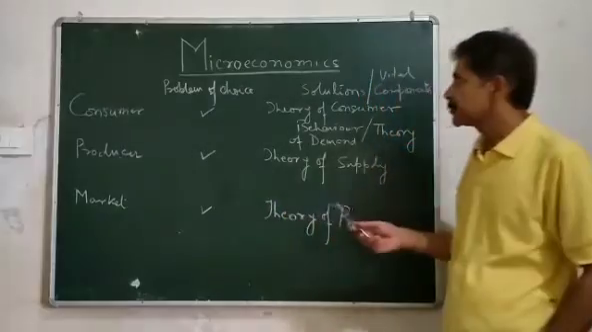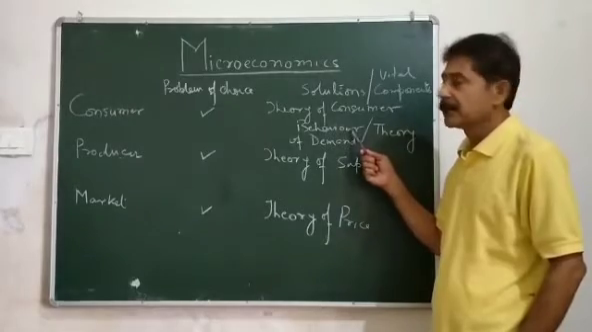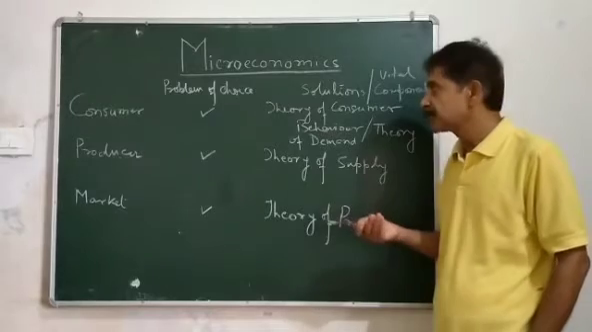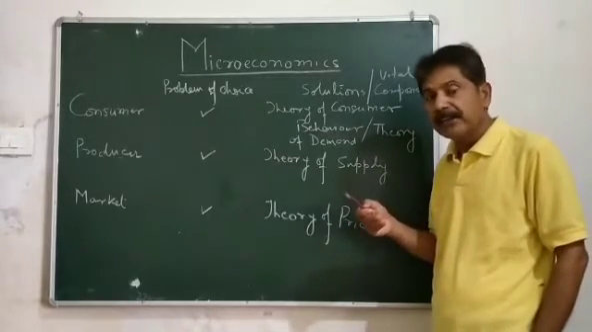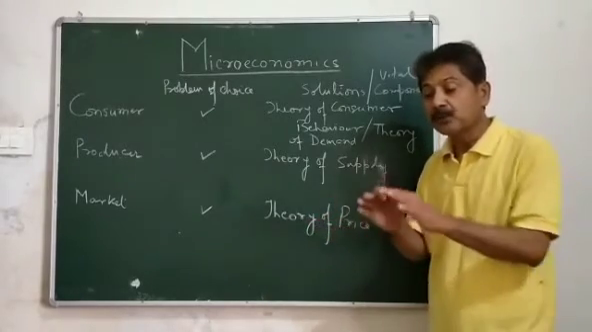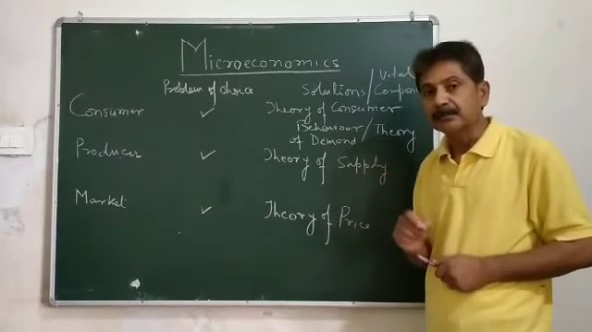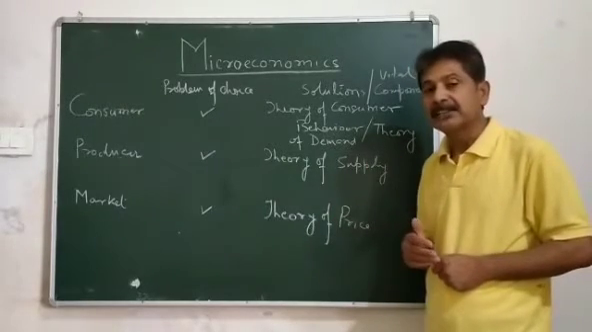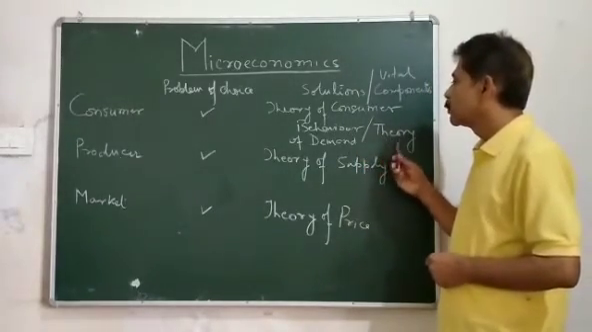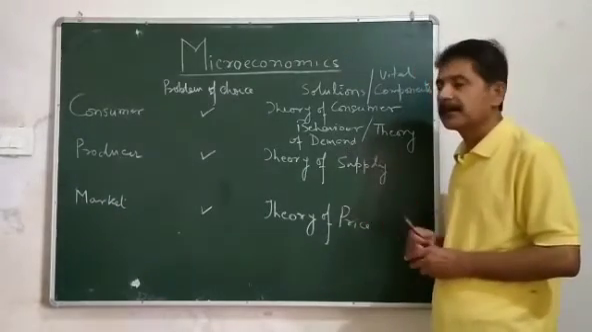And the solution is the theory of consumer behavior. The solution is related with the theory of consumer behavior, which comes under microeconomics. We study about the behavior of the consumer, how he chooses, how he selects the goods or the items which can give him maximum satisfaction. This theory is also known as the theory of demand.